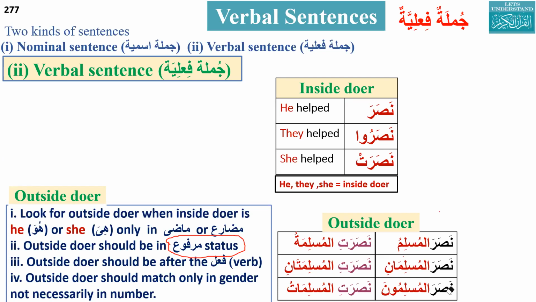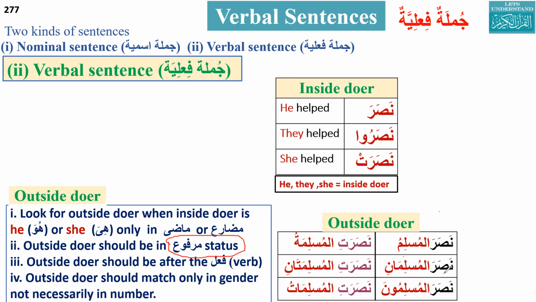It is a verbal sentence. Why? Because it starts with Nasara. Nasara is what, a verb or a noun? It is a verb. And Nasara means he helped.